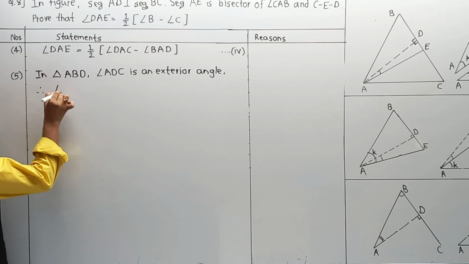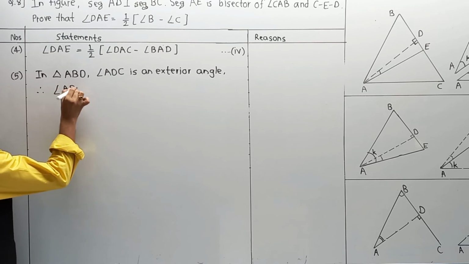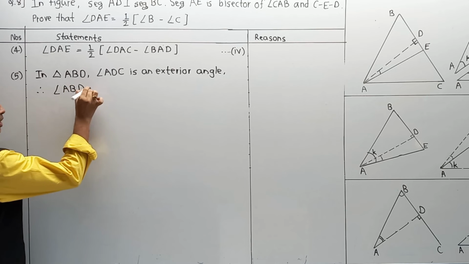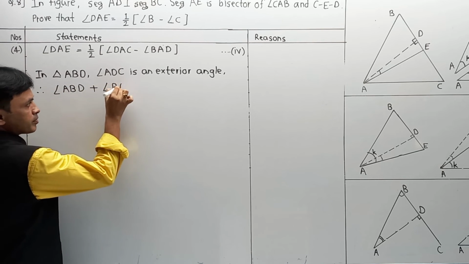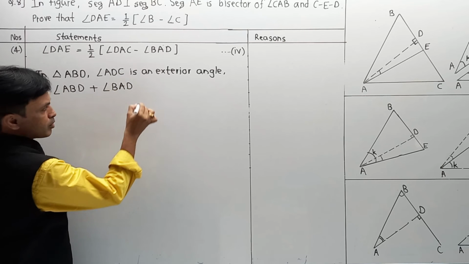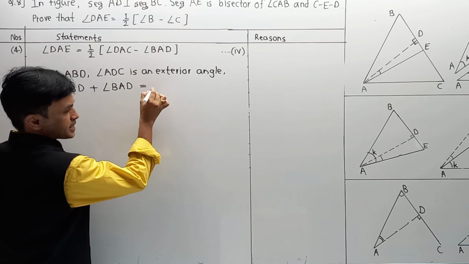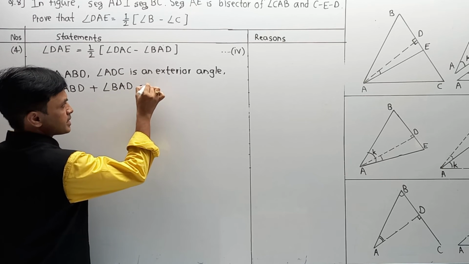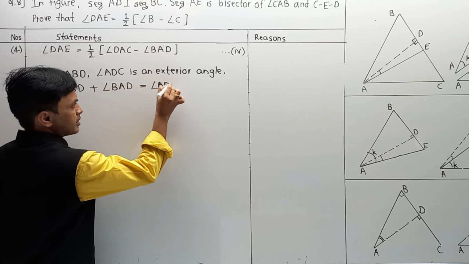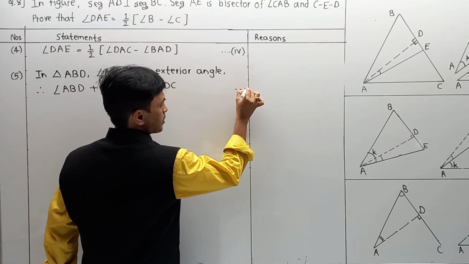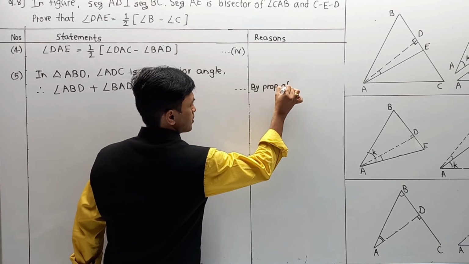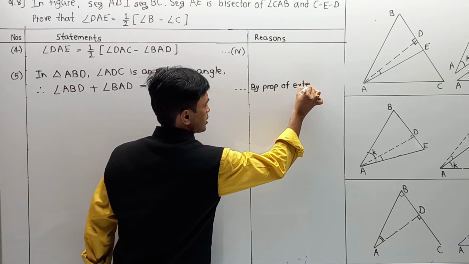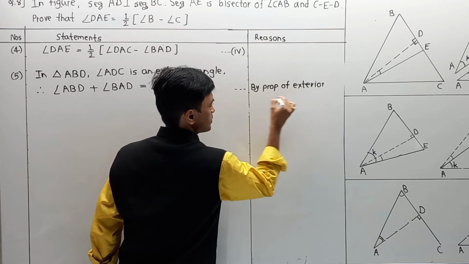Therefore, angle ABD plus angle BAD is equal to the exterior angle ADC, by property of exterior angle,